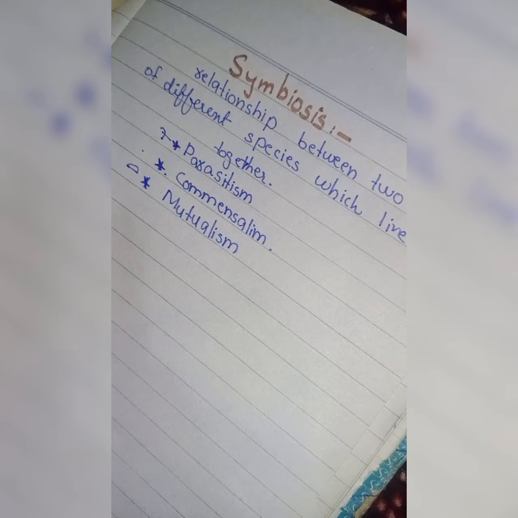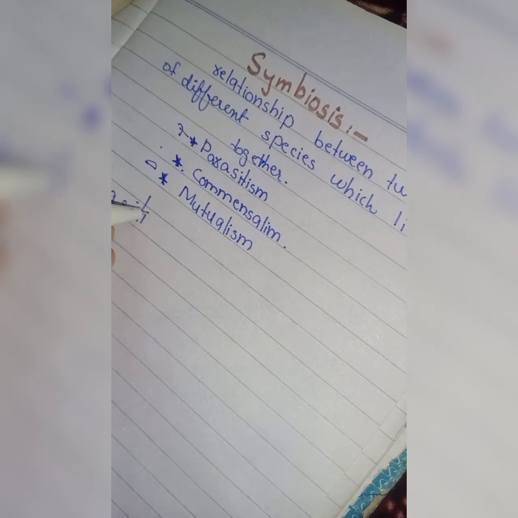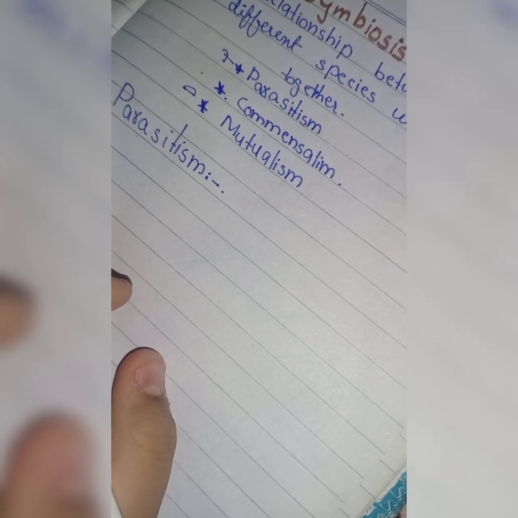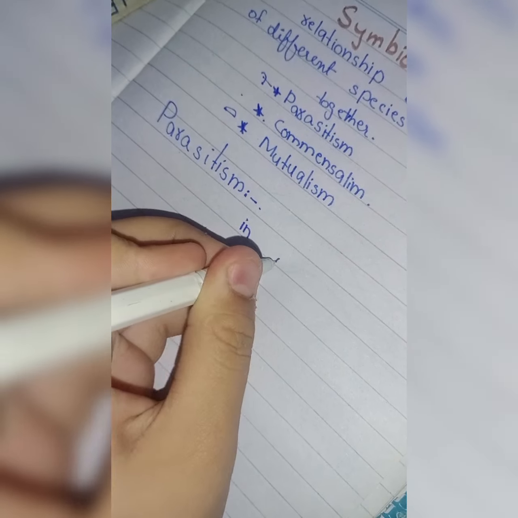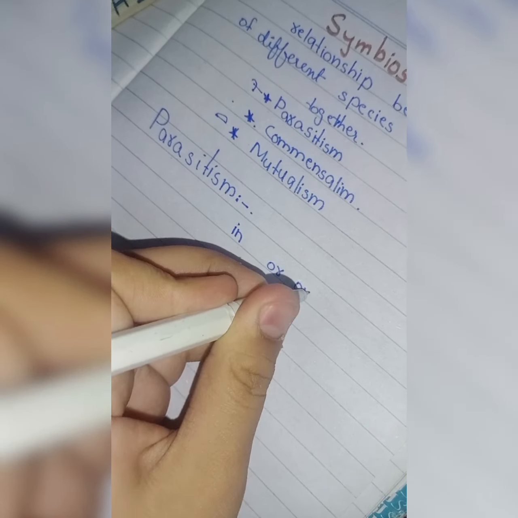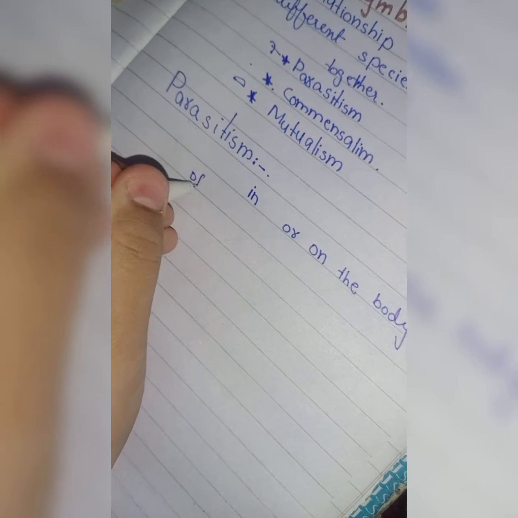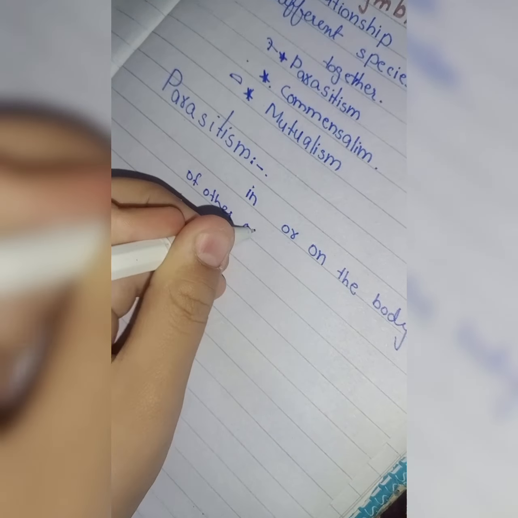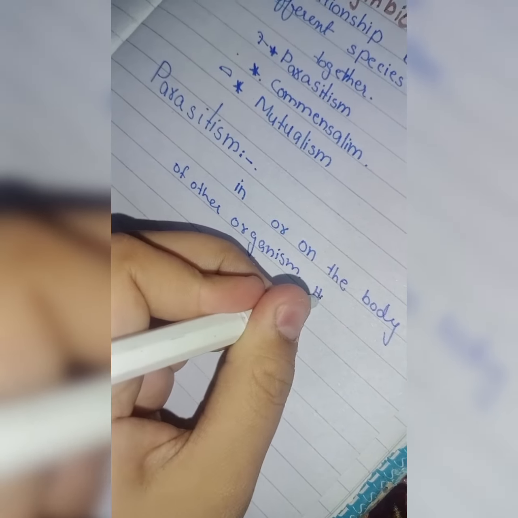So let's discuss parasitism. Parasitism is basically where an organism lives in or on the body of another organism. The other is called the host.